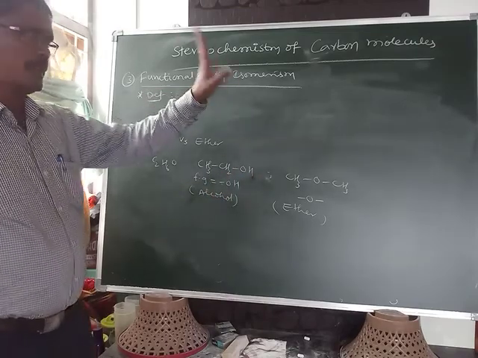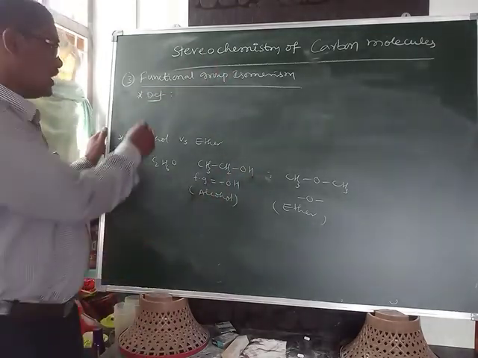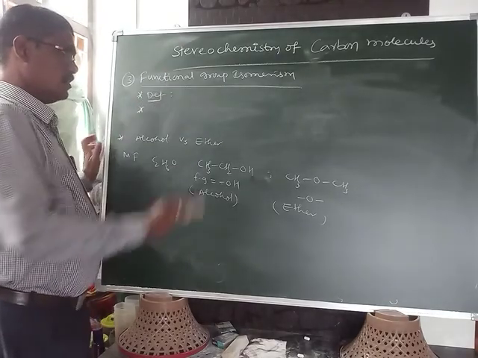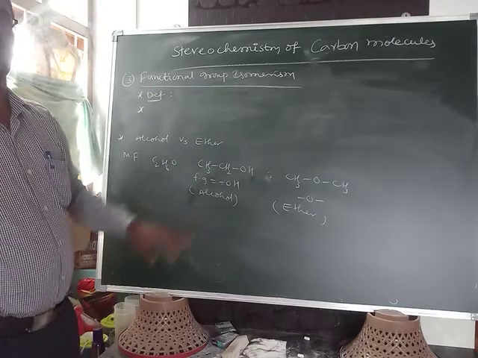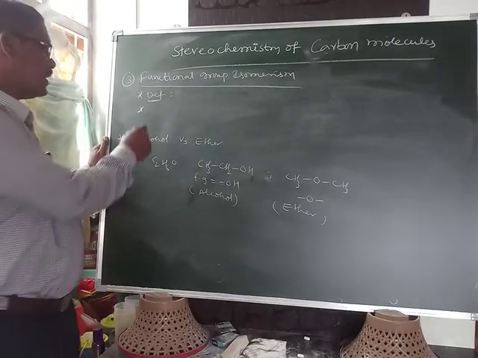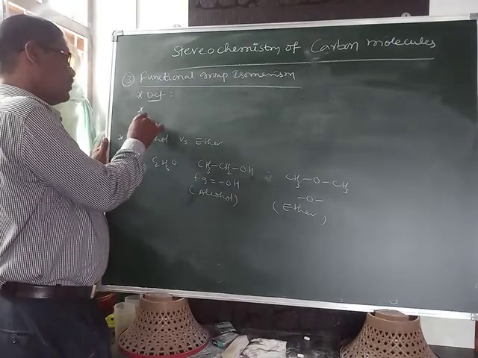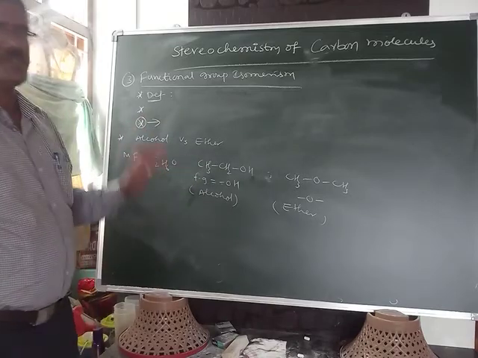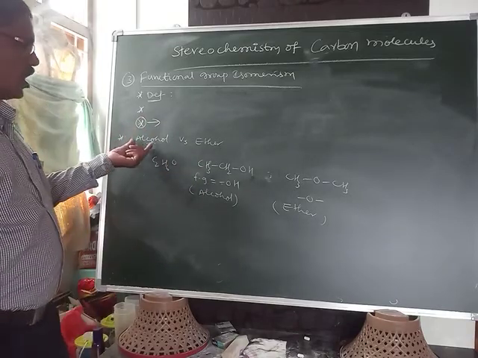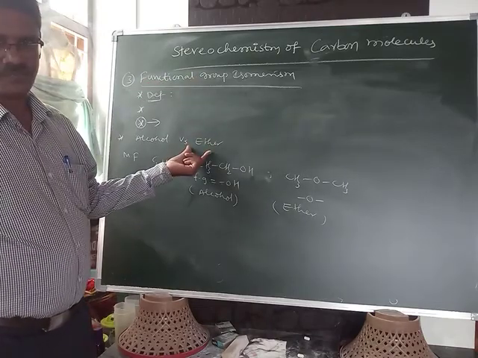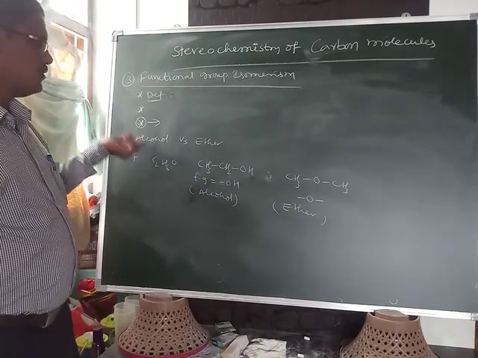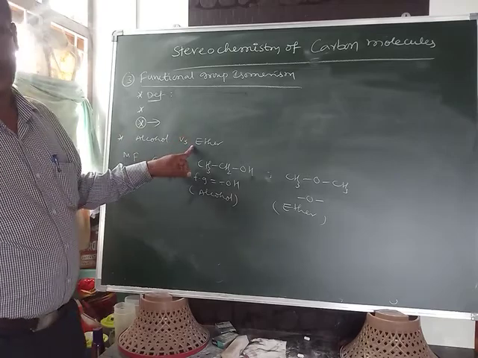The different isomers exhibited in this isomerism are called functional group isomers. Here special compounds will exhibit this isomerism, like alcohols exhibit functional group isomerism with ethers.